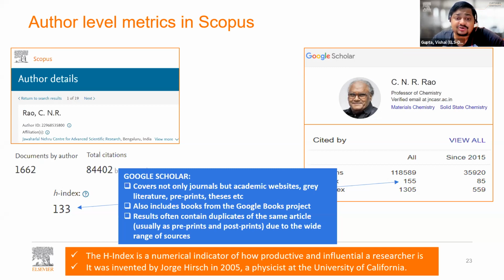So again, which one should you trust? I can only tell you that top organizations across the globe like THE, QS, Shanghai Rankings, and in India, NIRF, do not use Google data. They only use Scopus data. So the choice is completely yours.